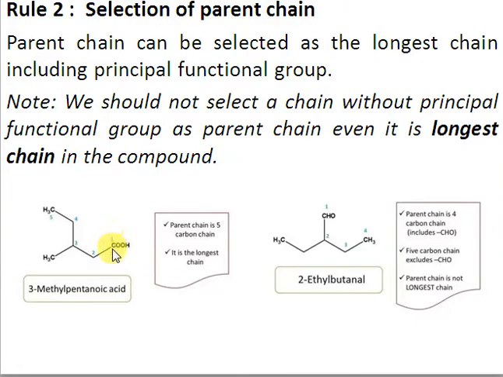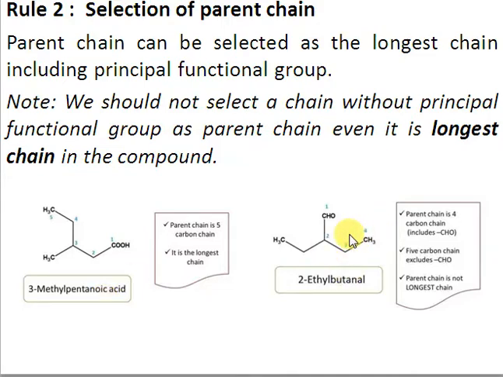So you have to start the numbering from the principal functional group, and we have 5 carbons, so we have the name pentane. Since that's a carboxylic acid here, we have to replace the E of pentane with oic acid. We have pentanoic acid, and to the 3rd carbon of pentanoic acid we have a methyl, so we write 3-methyl, right? See, the methyl is appearing at the first. Things that appear first are substituents, and things that appear at the last are the root name. So the name will be 3-methyl pentanoic acid, right?